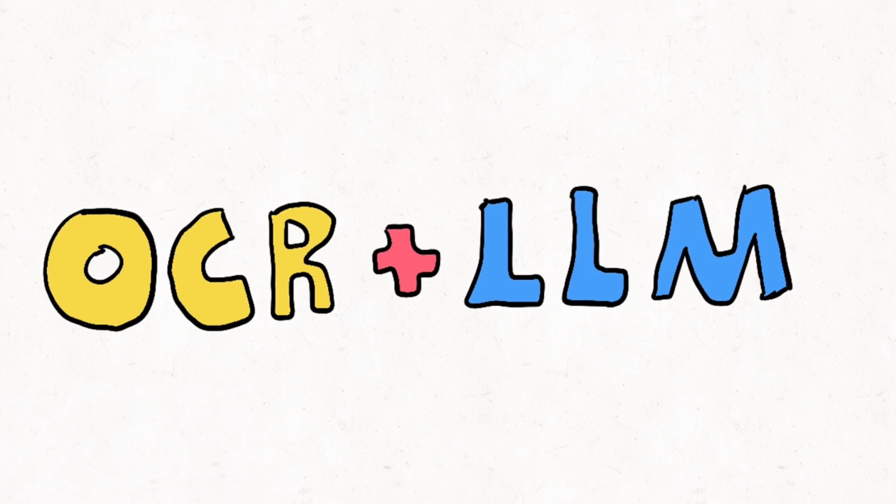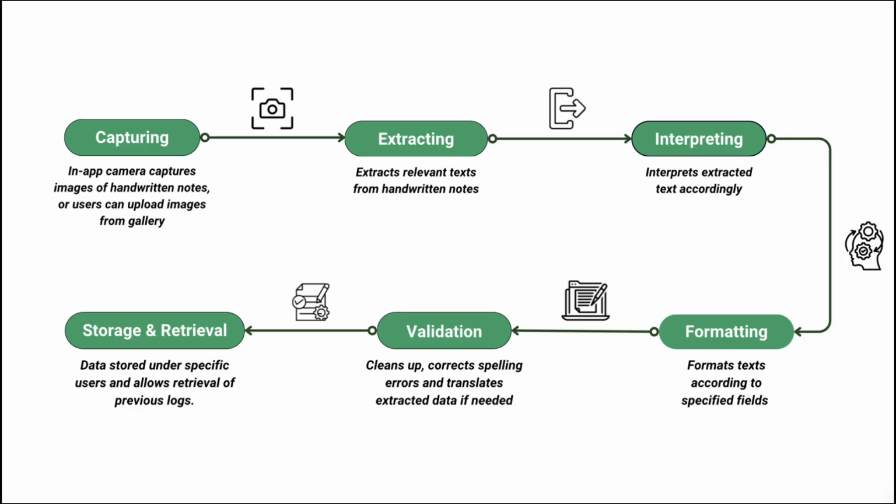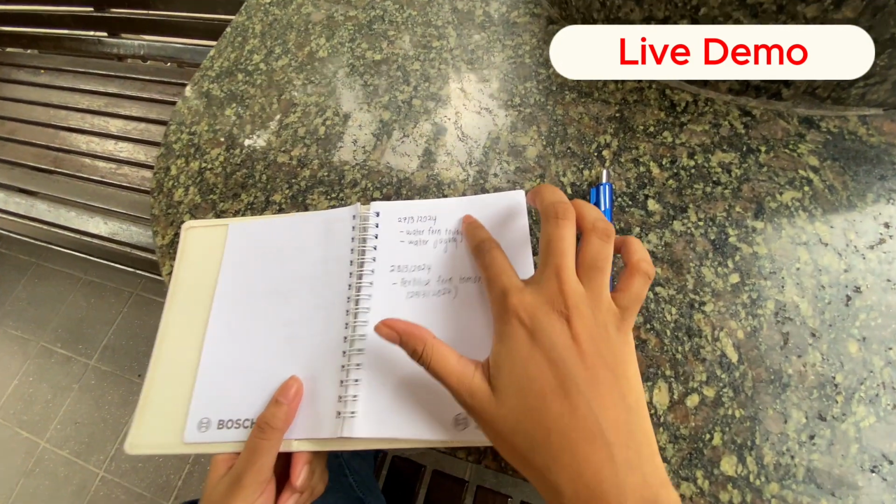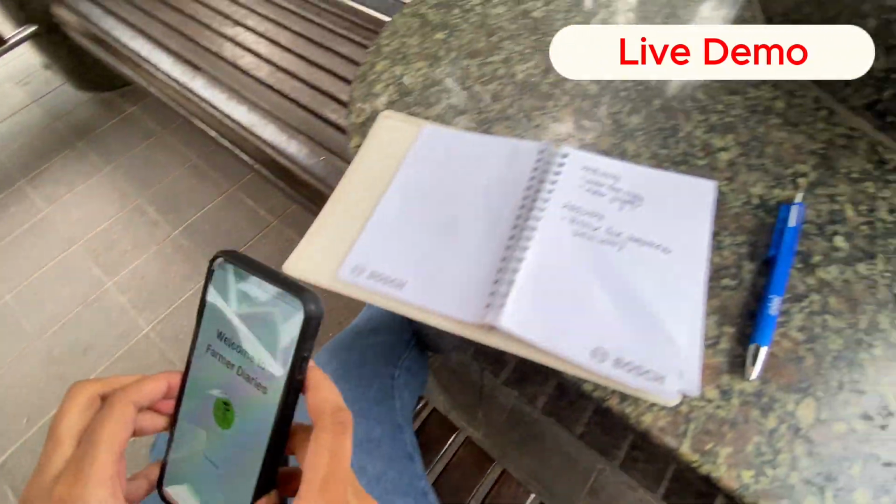So what we've created is an application with the following pipeline. There are 6 main stages: capturing, extracting, interpreting, formatting, validation, and storage and retrieval. The most novel part of our solution is the interpreting, formatting, and validation stages.